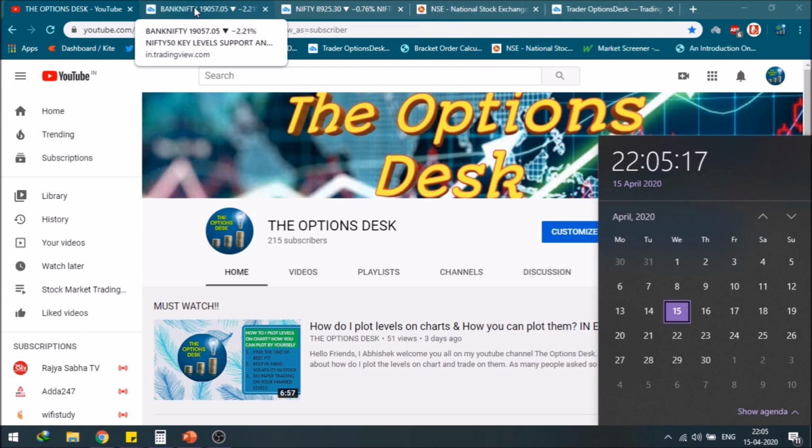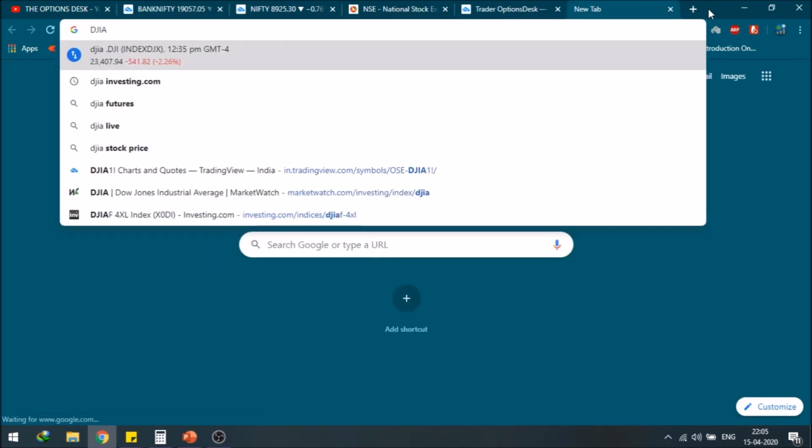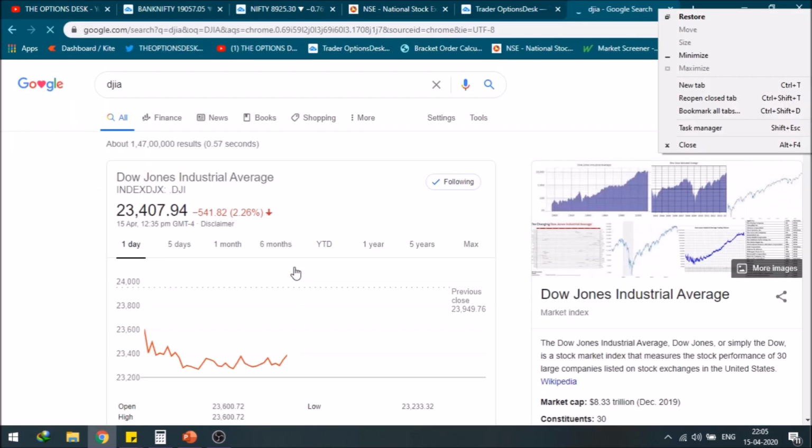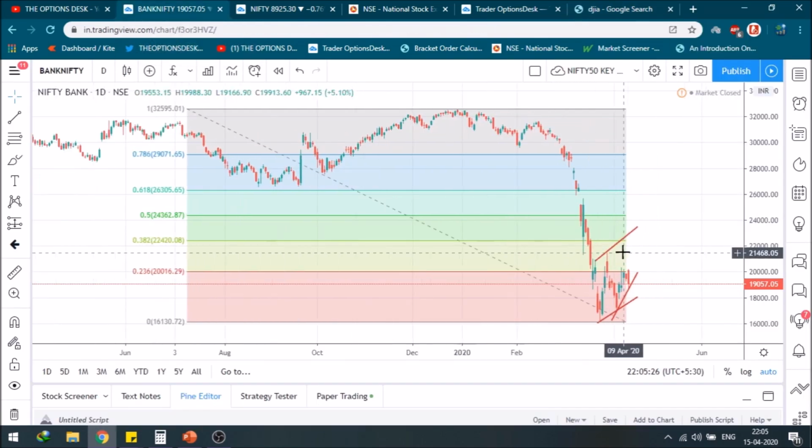So firstly, just checking the DJIA at this current moment. Okay, so as you can see, the markets are in red and 2.26% down, so we can expect a gap down tomorrow. So now let's see. So this is the chart that I have already marked for you.